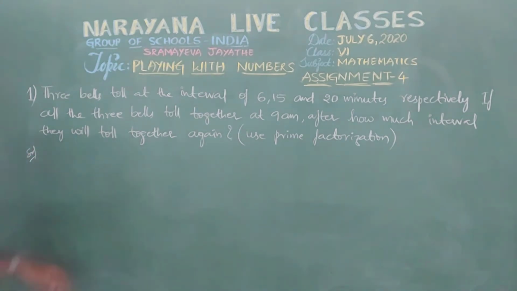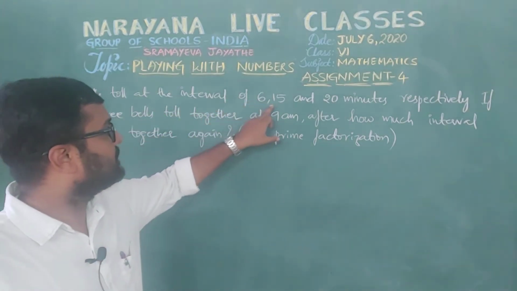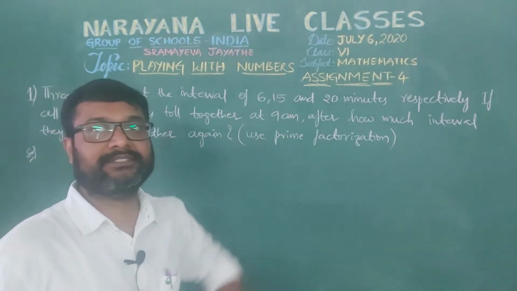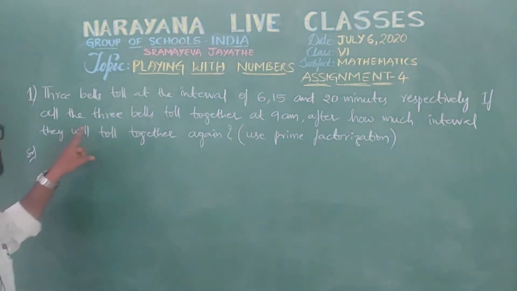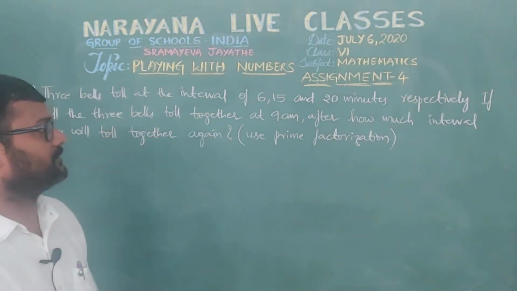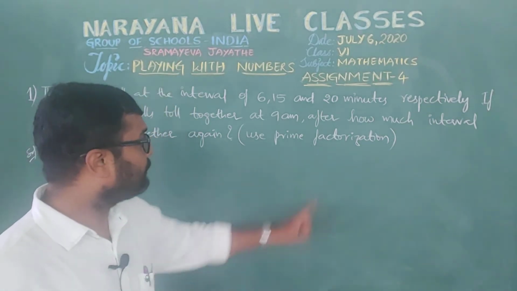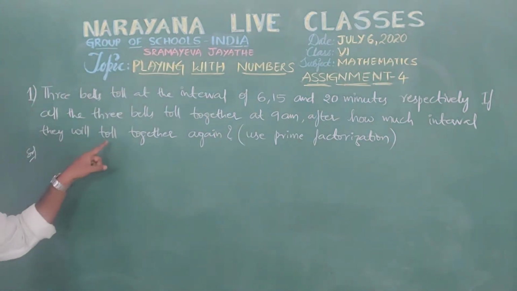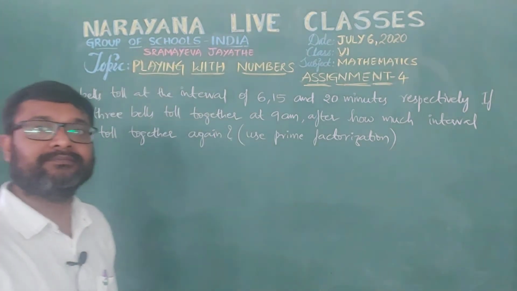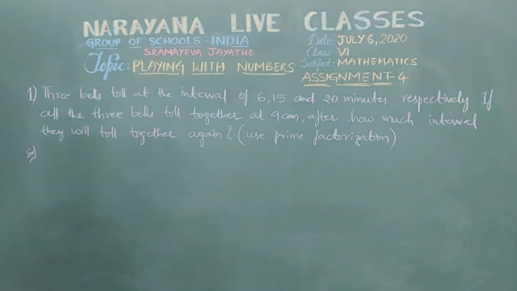See here, 3 bells toll at the interval of 6, 15 and 20 minutes respectively. If all the 3 bells toll together at 9 a.m. in the morning, after how much interval they will toll together again? See what we understood by this question.